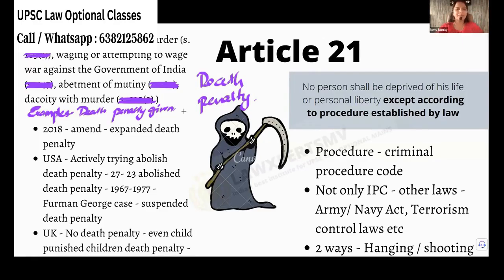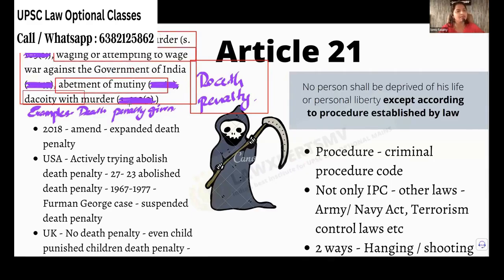Hope you understand. Now, coming to the death penalty. The death penalty is given in a lot of offenses. For example, for murder, for waging war against the government, for abetment of mutiny, for dacoity with murder and all, the death penalty is given. Even for rape, the death penalty is given. But whether this death penalty is constitutional will be asked again and again in UPSC.